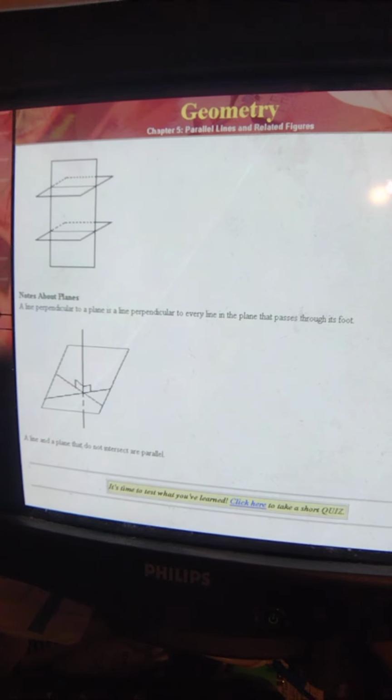Notes about planes. A line perpendicular to a plane is a line perpendicular to every line in the plane that passes through its foot. A line and a plane that do not intersect are parallel. And this concludes Geometry, Chapter 5, Parallel Lines and Related Figures.